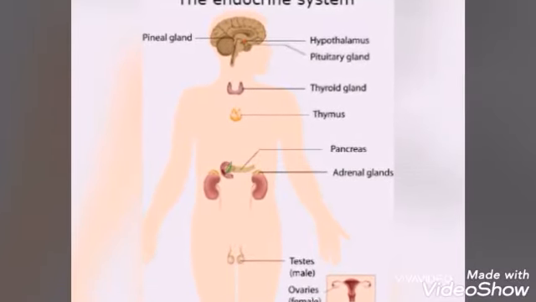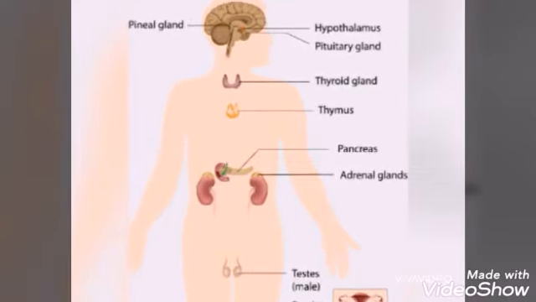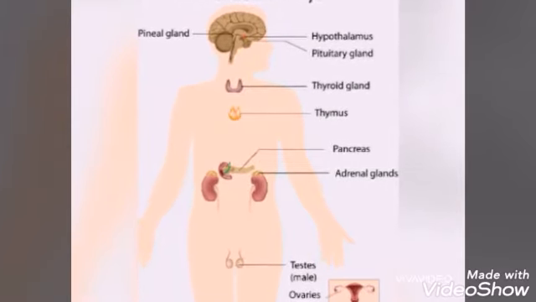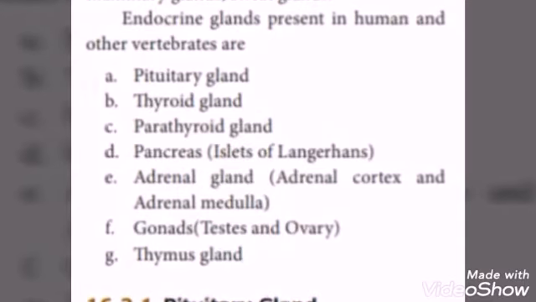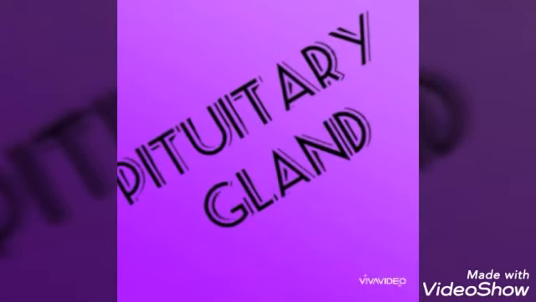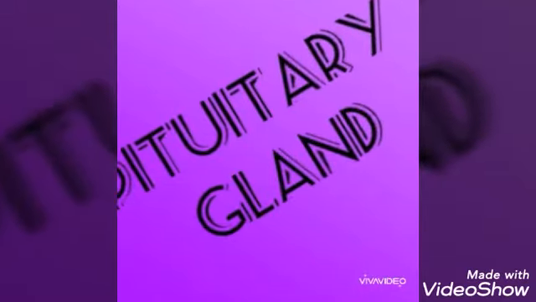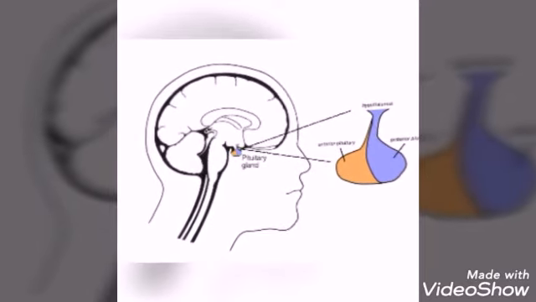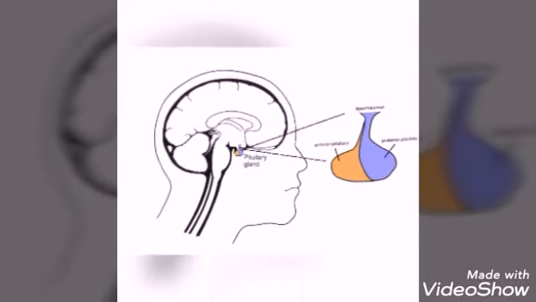Endocrine glands present in humans and other vertebrates are the pituitary gland, thyroid gland, parathyroid gland, pancreas, adrenal gland, gonads and thymus gland. Now let us discuss each gland in detail. The first endocrine gland we are going to discuss is the pituitary gland. Pituitary gland or hypophysis is a pea-shaped compact mass of cells located at the base of the midbrain, attached to the hypothalamus by a pituitary stalk. The other name for pituitary gland is hypophysis.